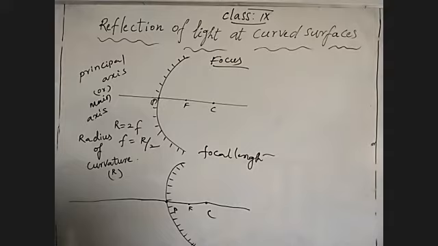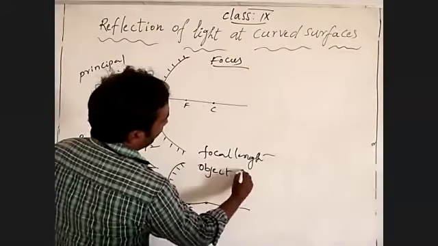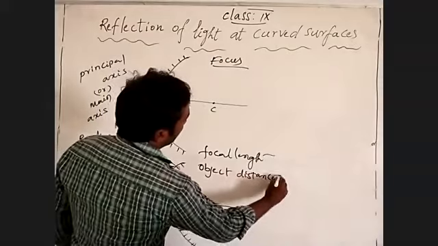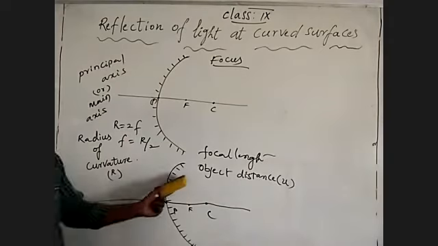Coming to object distance: the object is where the light rays come from, the device that produces the light. The distance between the pole and the object is the object distance. It is shown by the symbol u.